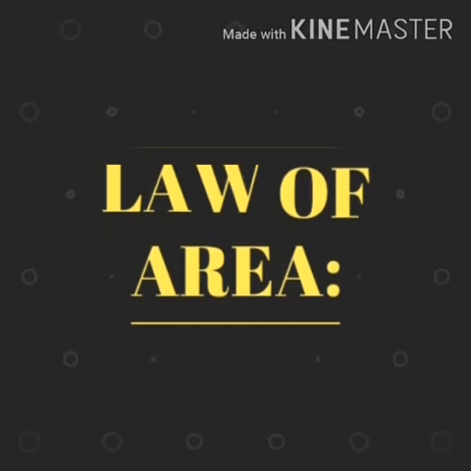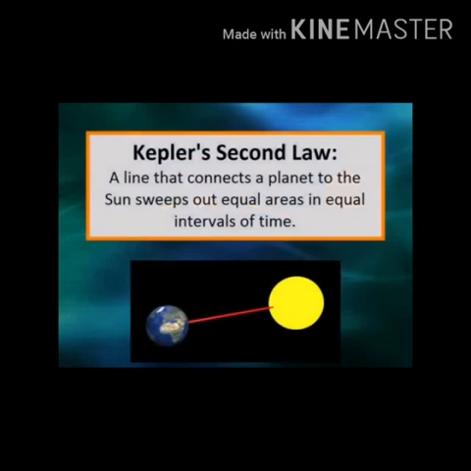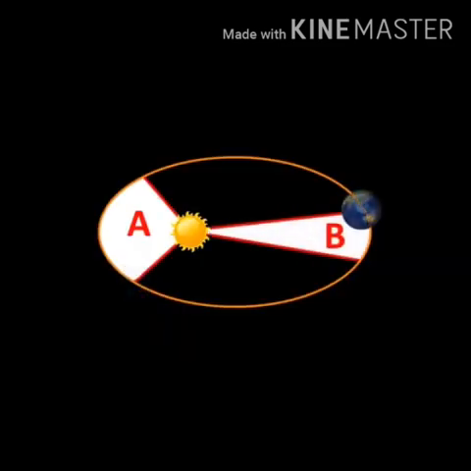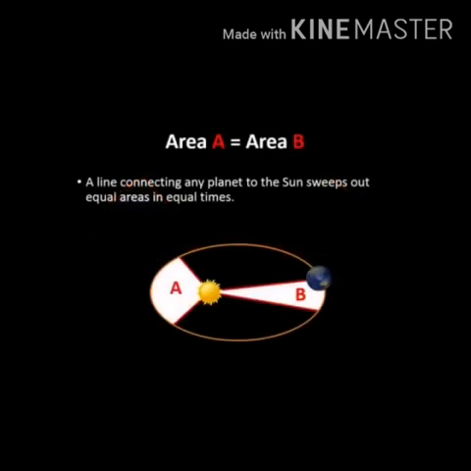The second one, law of area. This law states that the radial vector line joining the sun to a planet sweeps equal area in equal intervals of time. In this figure, the white shaded portion is the area delta A swept in a small interval of time delta T by a planet around the sun. The sun is not at the center of the ellipse. The planets travel faster when they are nearer to the sun and slower when they are further from it, to cover equal area in equal intervals of time.